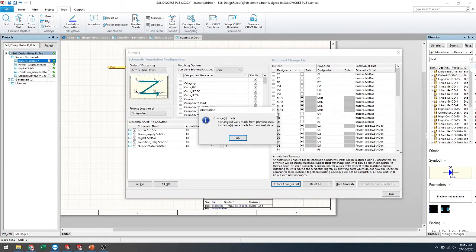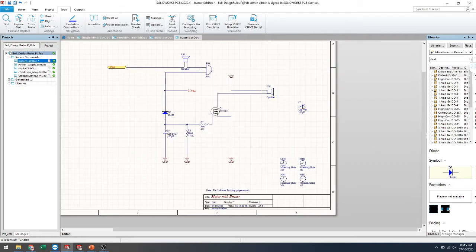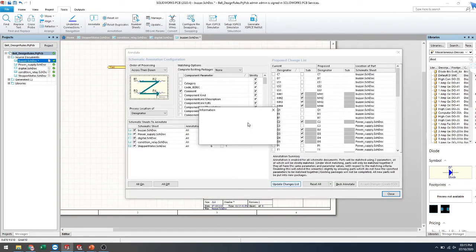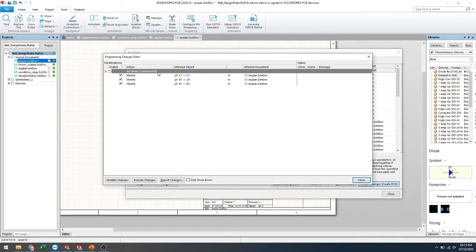One symbol, we have not deleted this one, so I'll just delete it. After this you see the 4 or 3 changes are there, you just update it. See, the 3 changes are there, and you just accept it, where the question mark will be replaced with C1 and D1 and R5.